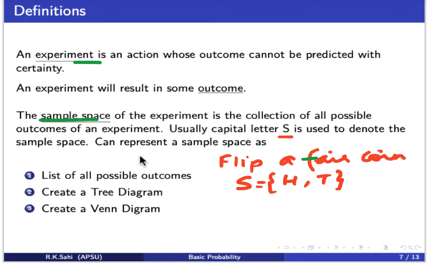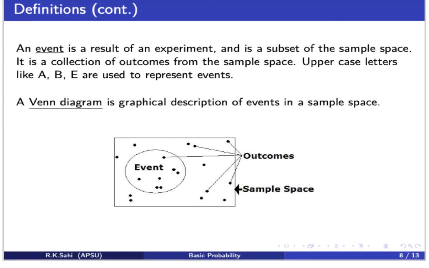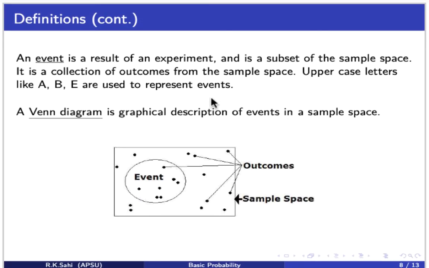We can represent these sample spaces by listing all possible outcomes, or creating a tree diagram or a Venn diagram. We'll look at all of these later on. Continuing with our terminology, let's talk about an event. An event is the result of an experiment. It is a subset of the sample space. It's a collection of outcomes from the sample space. And we use uppercase letters like A, B, E to represent events. We have reserved the capital S for sample space.